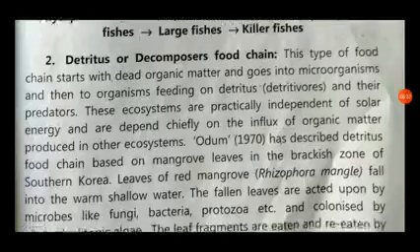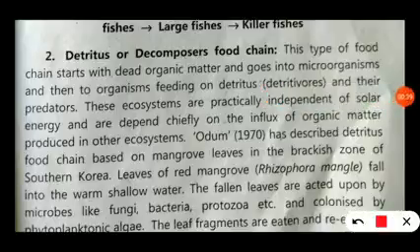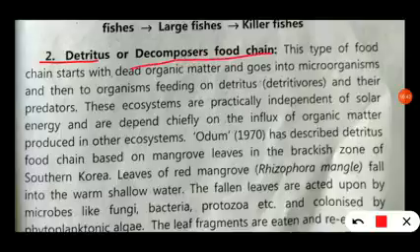Now the remaining part of the food chain is the detritus or decomposer food chain. From the title, we can guess what is meant by detritus or decomposer food chains. When dead organic matter of animals or plants is consumed by bacteria, fungi, actinomycetes, these organisms feed on the dead organic matter.